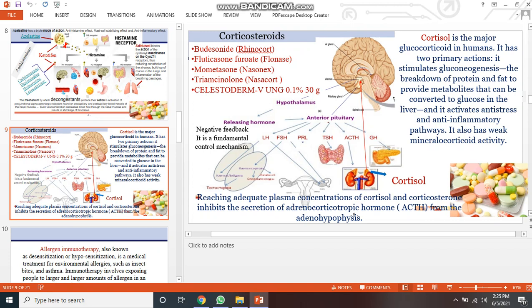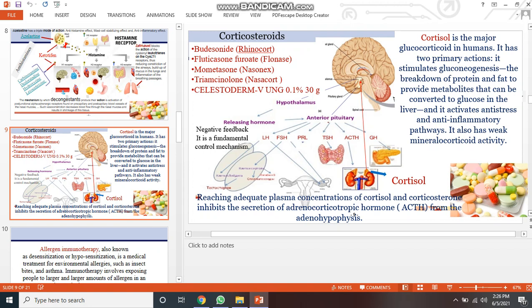As we can see in the brain, the hypothalamus releases hormones, and negative feedback is a fundamental control mechanism. The pituitary gland, that is the anterior pituitary, produces LH, FSH, prolactin, TSH, ACTH and GH, and all the others perform different functions.